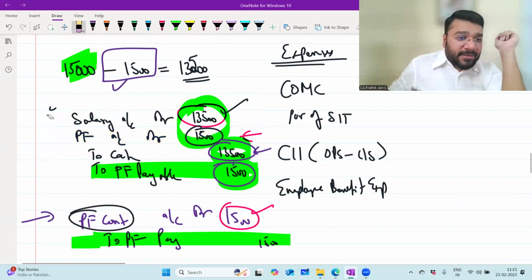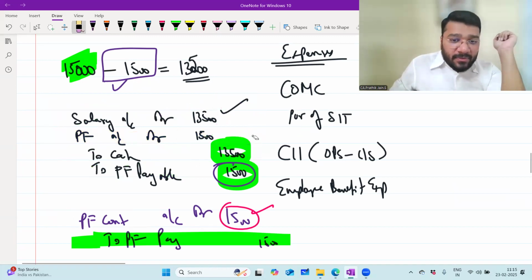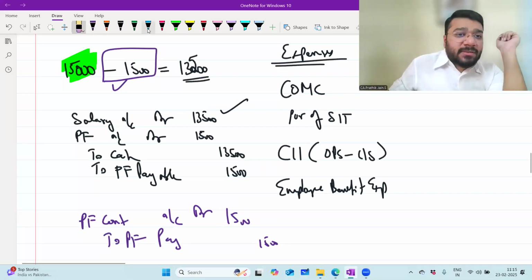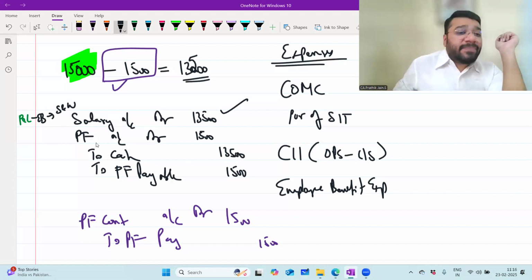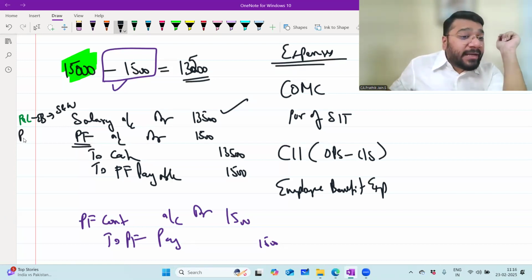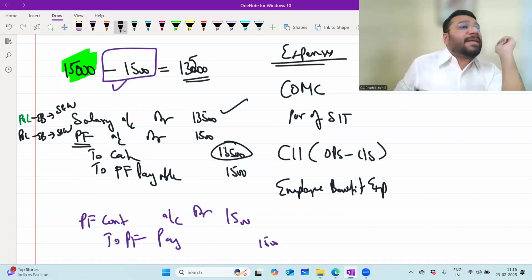Very simple. Let me reclassify it here. Salary is my nominal account: debit all expenses and losses. So this will go to your P&L. Where under P&L? Employee benefit. Where under employee benefit? Salary and wages. This PF, which is the employee PF, will go under where? P&L, because it is an expense of the business. Where? Under employee benefit. Where under employee benefit? Salary and wages. The cash you have paid will be subtracted from your cash and bank, cash and cash equivalent.